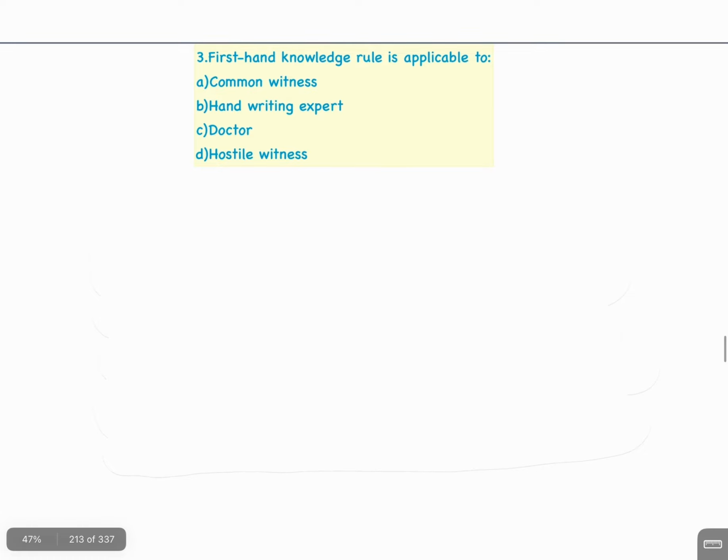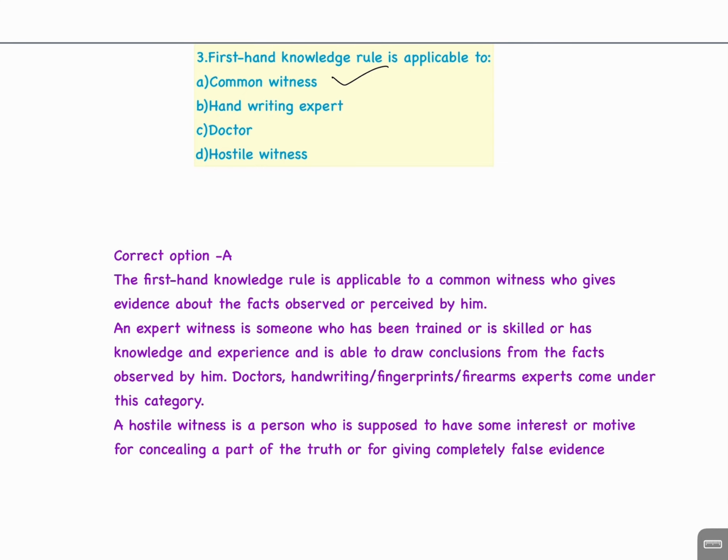Next question. The first hand knowledge rule is applicable to A, common witness; B, handwriting expert; C, doctor; D, hostile witness. The answer is A, common witness. The first hand knowledge rule is applicable to a common witness who gives evidence about the fact observed or perceived by him.